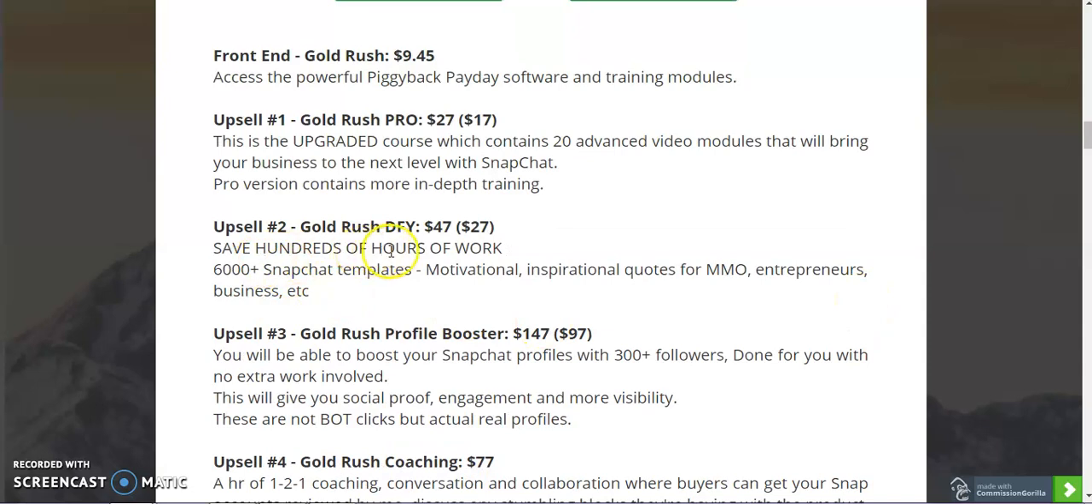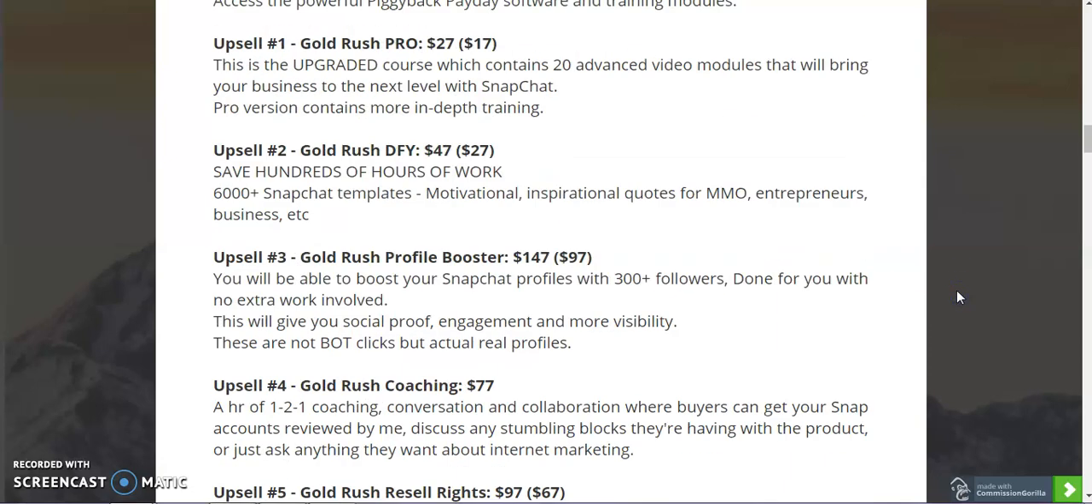2 is Gold Rush DFY, which is again, the upsell is $47 and the downsell is $27. And here what you get is you save hundreds of hours of work, 60,000 plus Snapchat templates, motivational, inspirational quotes for MMO, entrepreneurs, business, etc. So that's what upsell number 2 gives you.